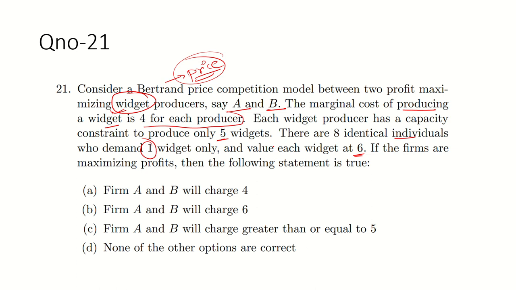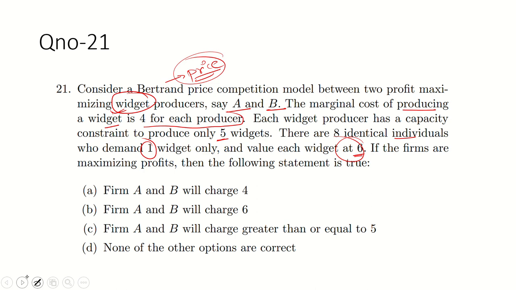There are two firms, marginal cost is given, and the consumers' maximum willingness is also given, 6 rupees for 1 unit of the good. Guys, the question is at what price the firm will charge to maximize profit.